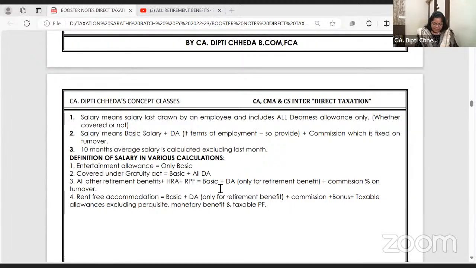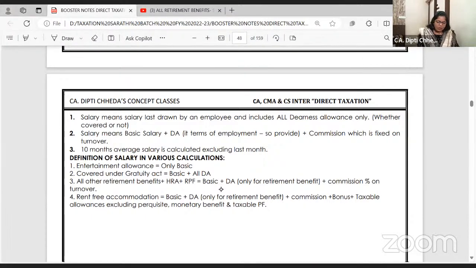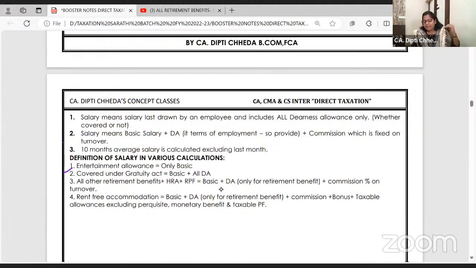Definition of salary. If you have to calculate entertainment allowance, do you all know, dear students, that entertainment allowance is exempt only for government employees? So what is the definition of salary when you take 20% of salary? It's only basic. If you are calculating gratuity, which is covered under the Gratuity Act, what definition of salary do you have to take?